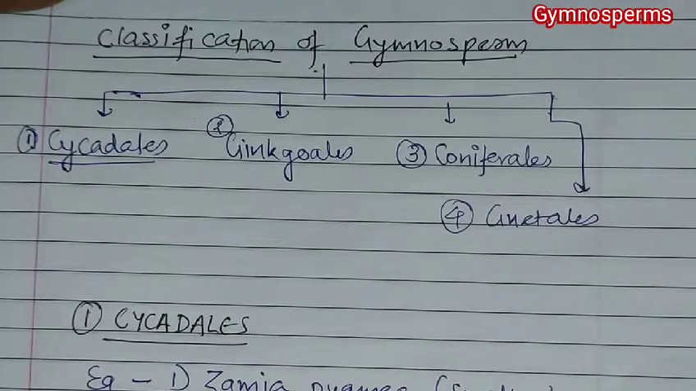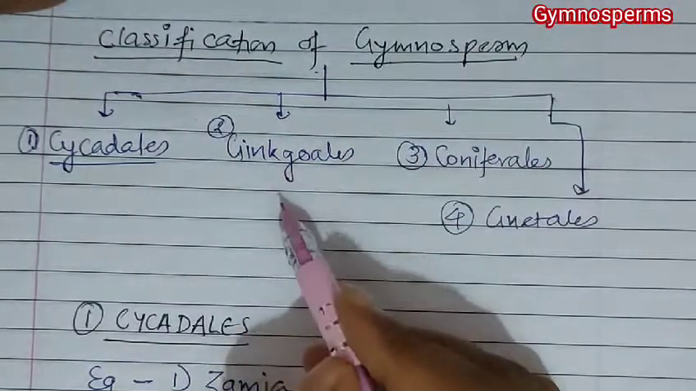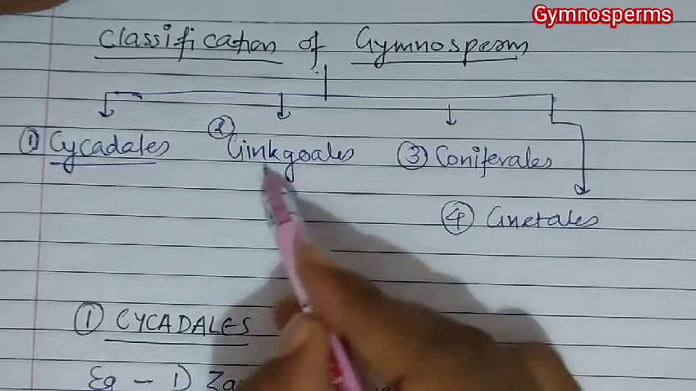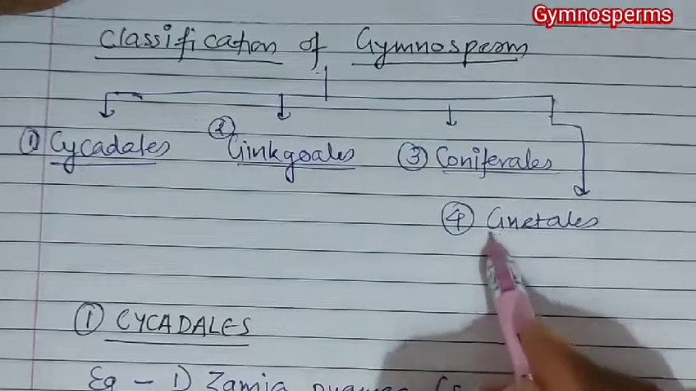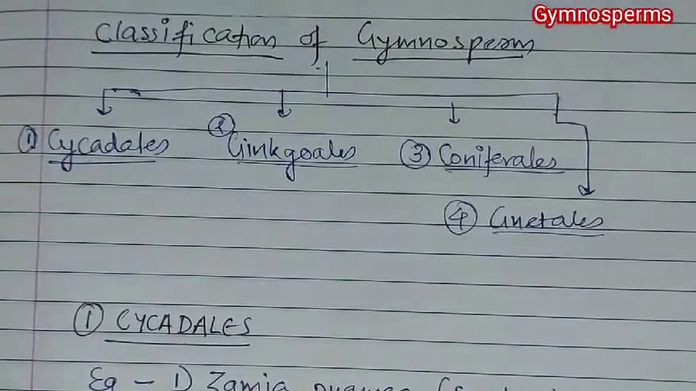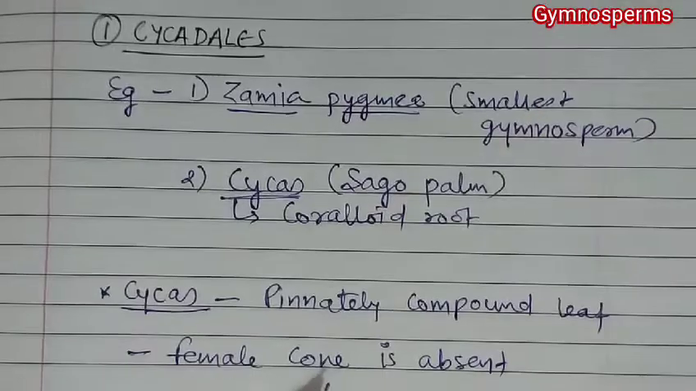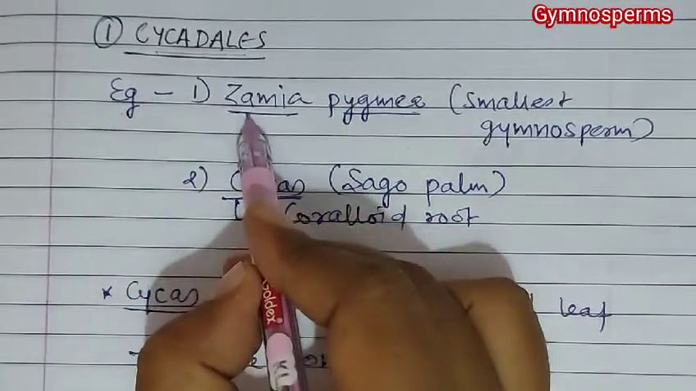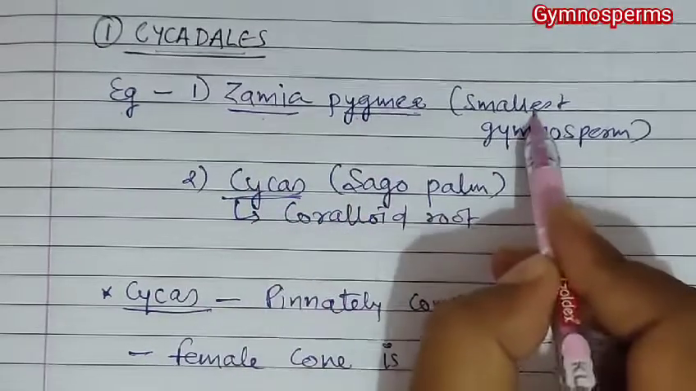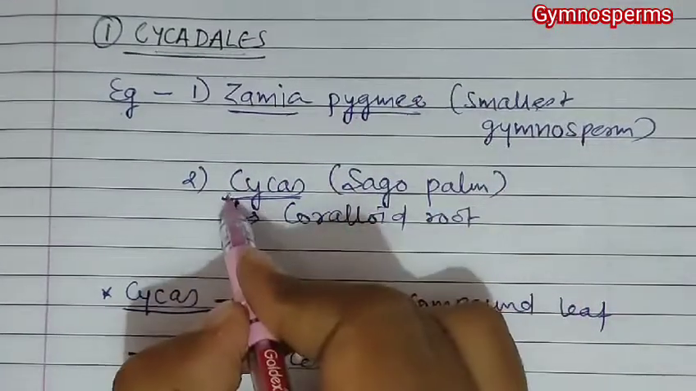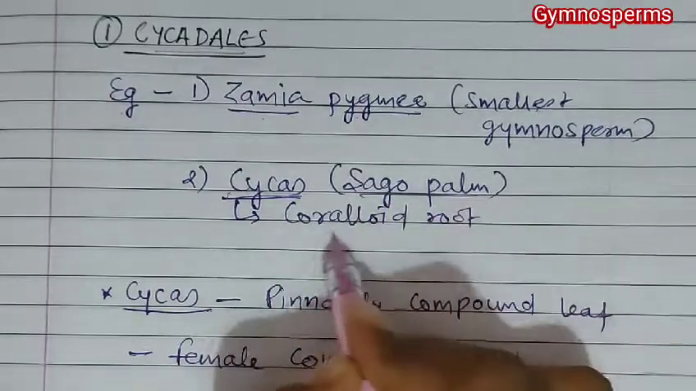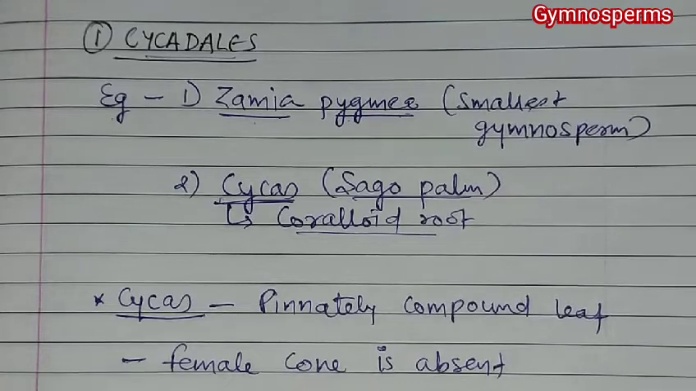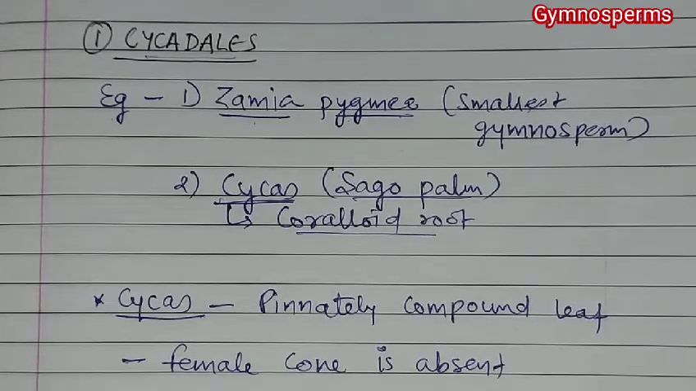So now we talk about the classification of gymnosperms. In the classification of gymnosperms, we are going to mainly discuss some of the orders: the Cycadales, Ginkgoales, Coniferales and Gnetales. So let's start first with the Cycadales. In Cycadales, an example is Zamia pygmaea, which is the smallest gymnosperm, and another example is Cycas, also known as sago palm, which has coralloid roots. We have studied that these coralloid roots are the negatively geotropic roots found in Cycas.